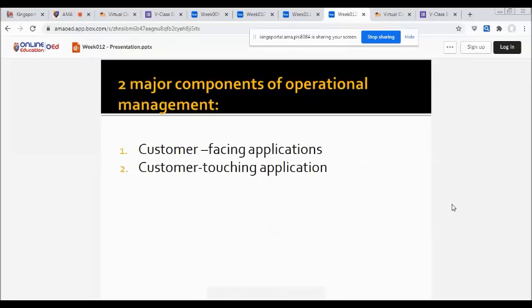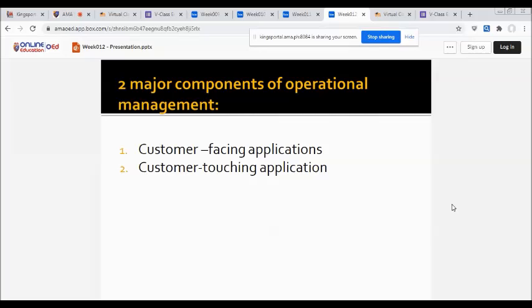In customer facing applications, an organization's sales, field service, and customer interaction center representatives interact directly with customers. These applications include customer service and support, sales force automation, marketing, and campaign management. Those are the example applications in facing applications.